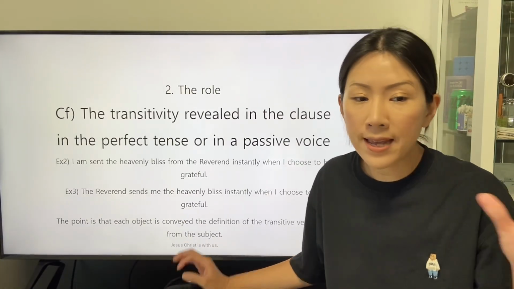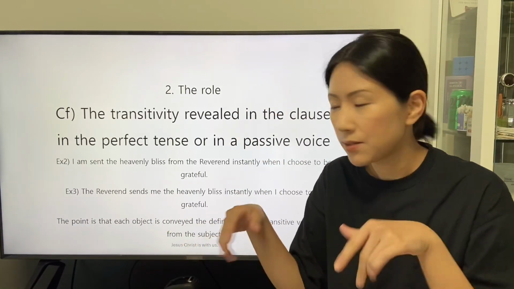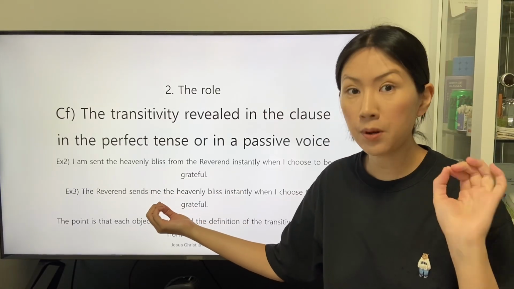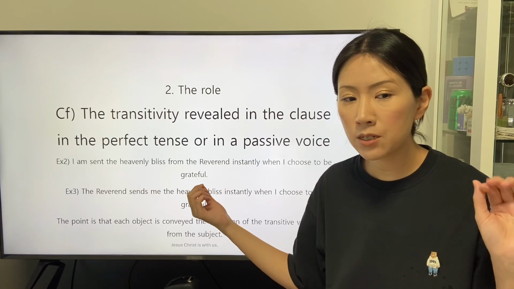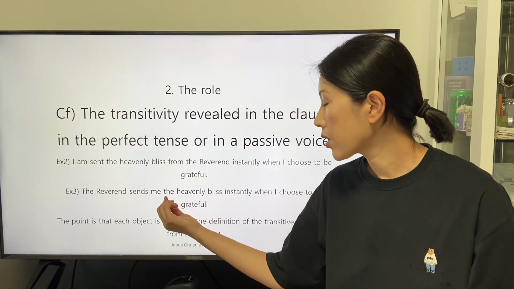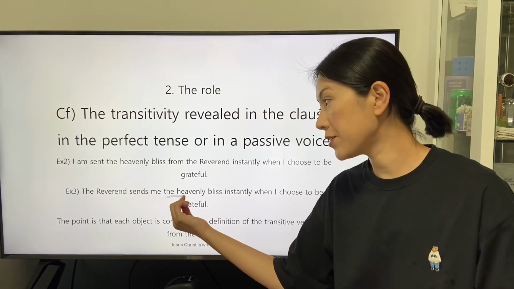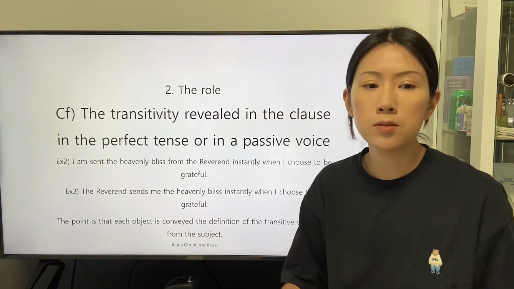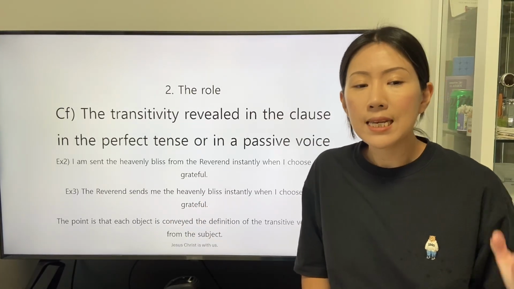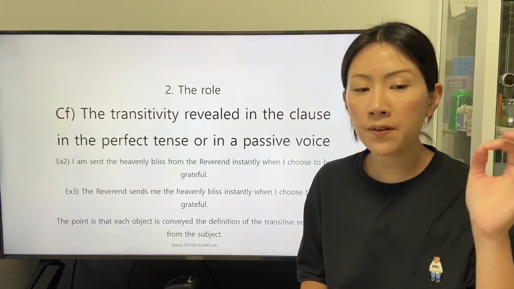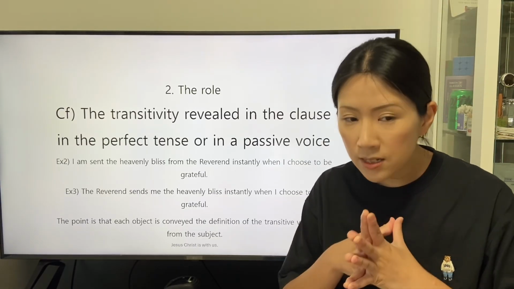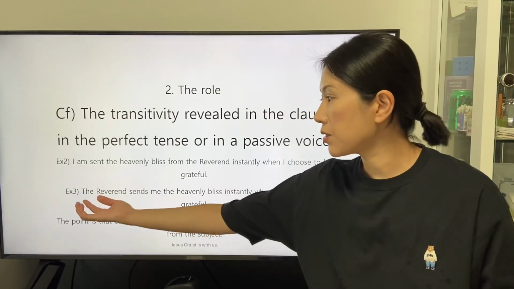The point is that each object, the indirect object, indicated by the personal pronoun me, and the direct object, indicated by the phrase of the abstract noun the heavenly bliss, is conveyed the definition of the transitive verb send from the subject, the Reverend.